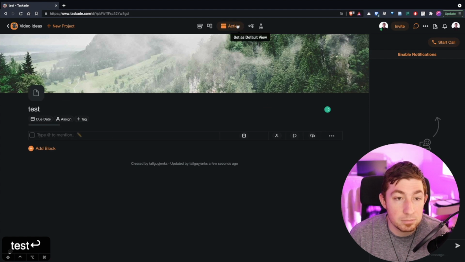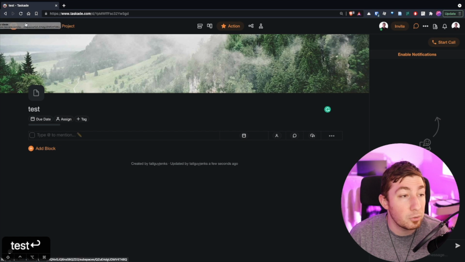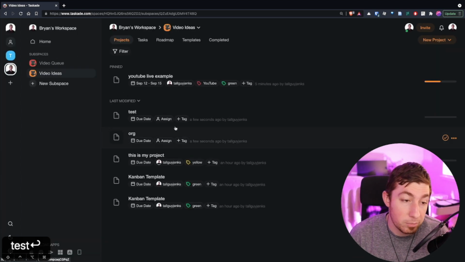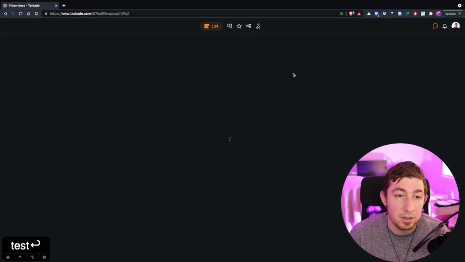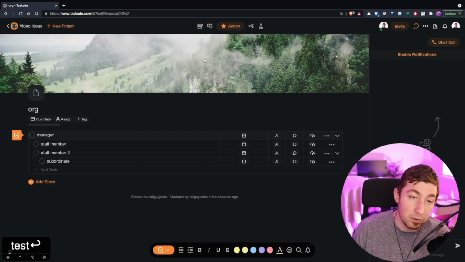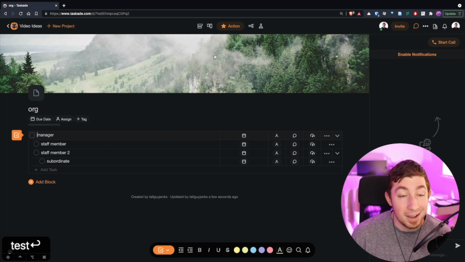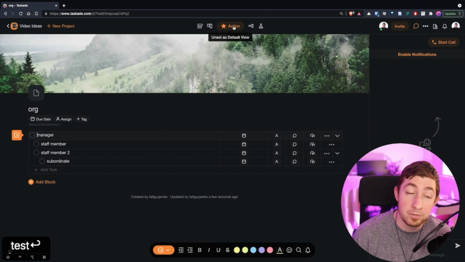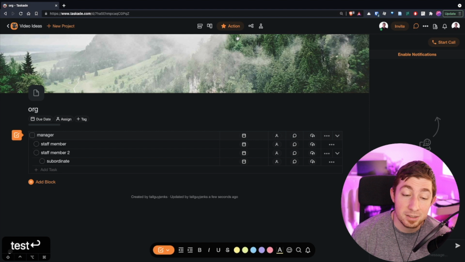Or it should. I guess not. Maybe it's only if I return to that particular project or the particular view of that project. Okay, so yeah, list and then action. So you're actually setting the default for that particular project, not all projects. But I actually really enjoy that because I love the action view. So I usually like to default to there. So having it just automatically go to the correct thing, useful feature.